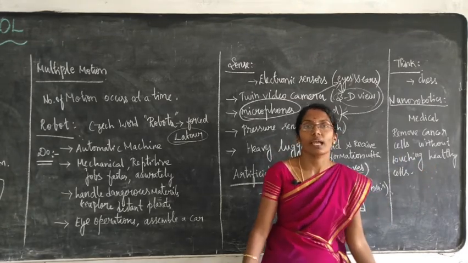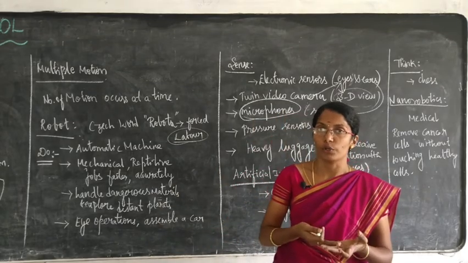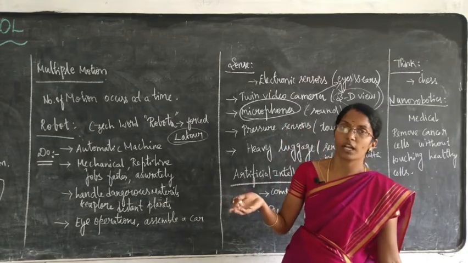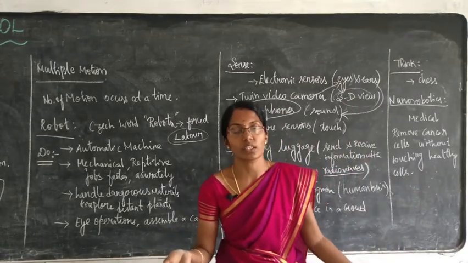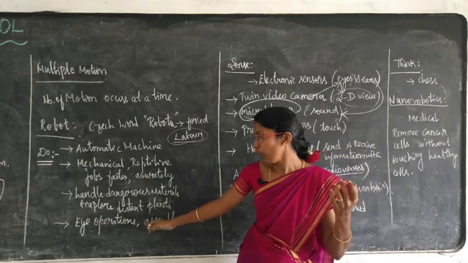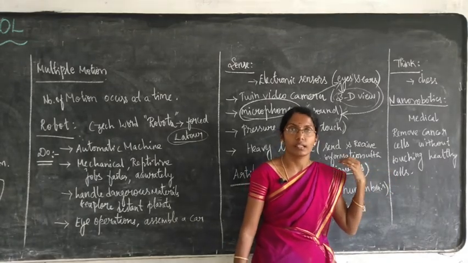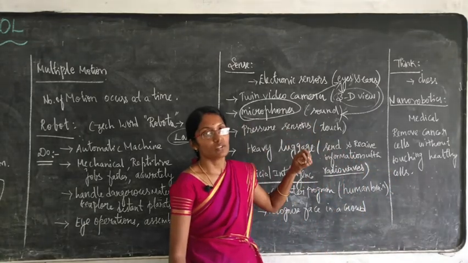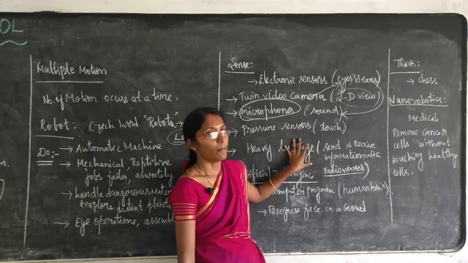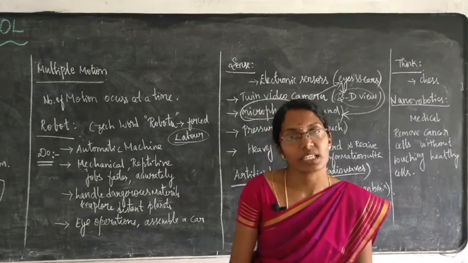Today we discussed the types of motion and robotics. Robots use artificial intelligence that is programmed so that they will do all the work. They can do eye operations, assemble cars, have a thinking capacity, and they are able to see, touch, feel, and hear with the help of their functions. Okay, today's session is over.